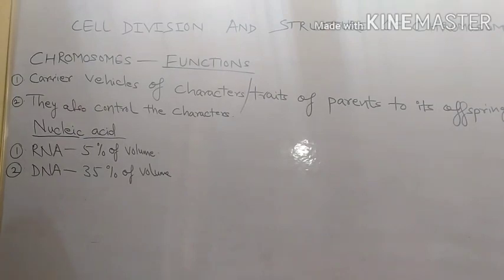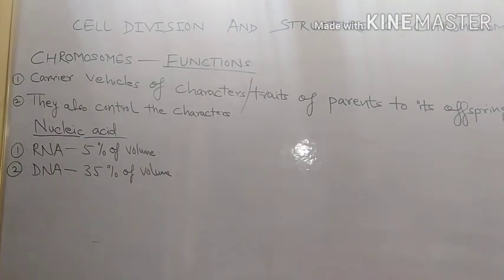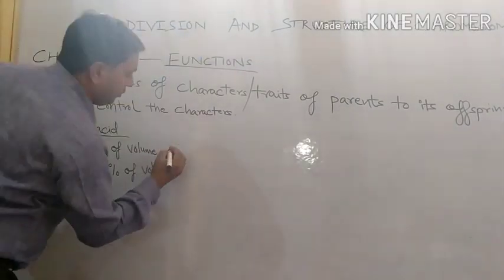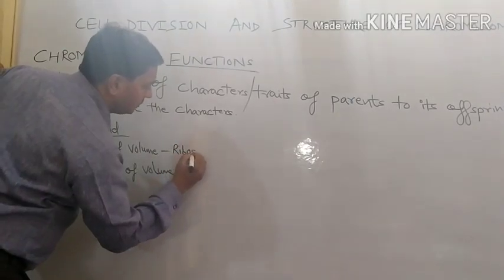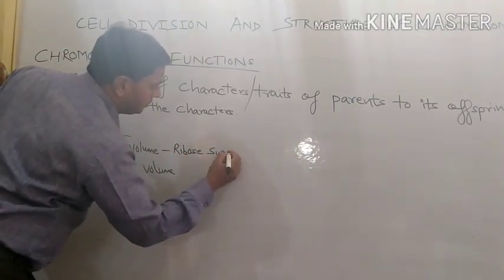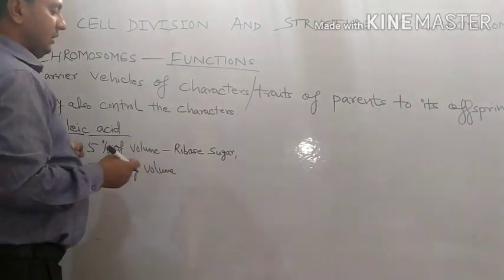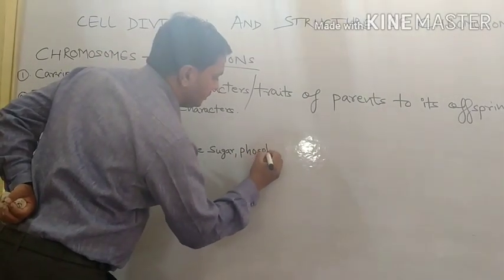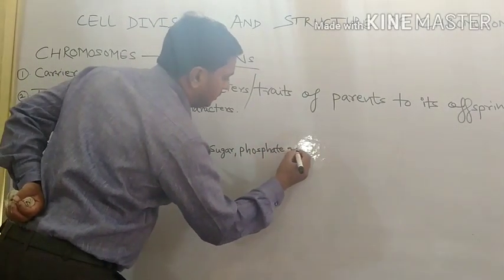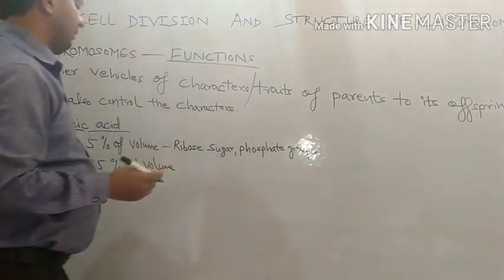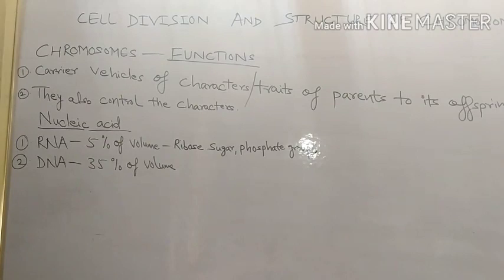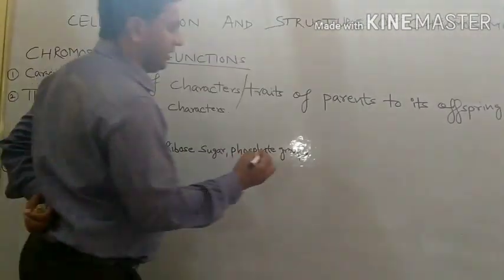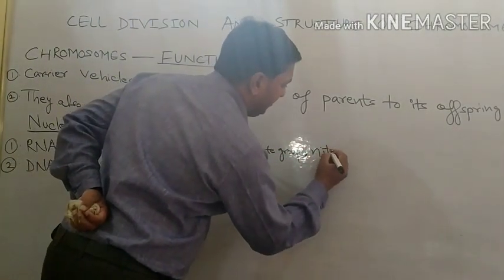Now we will discuss these nucleic acids one by one. See, in RNA, the components present are ribose sugar, a phosphate group, and third, a nitrogenous base.